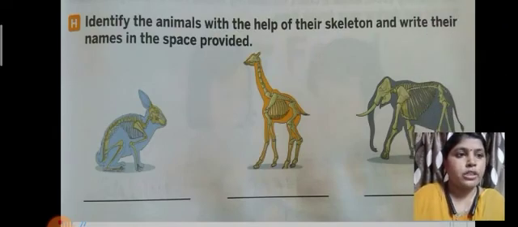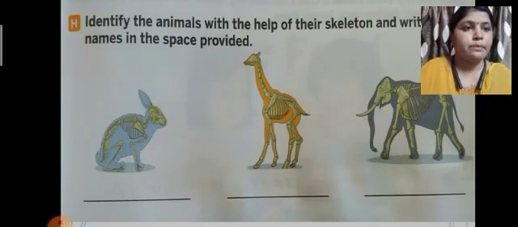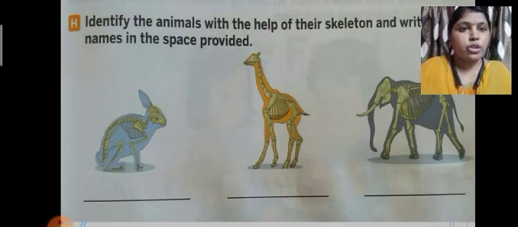So I hope you understood how to solve this. See, three animals are there, and they have shown us the beautiful skeleton which they have. So you are going to write the names in your textbook.